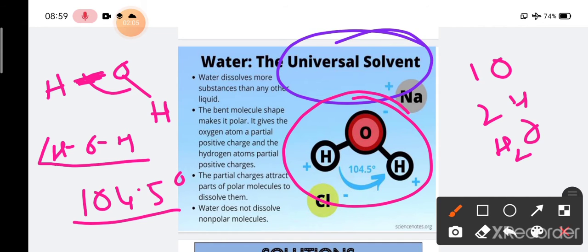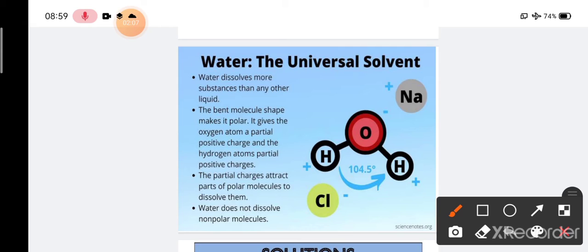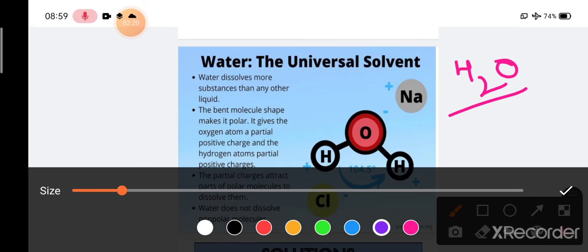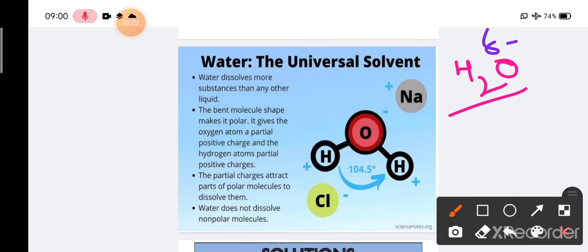Most importantly, in the case of water, that is H2O, we have oxygen and hydrogen, and oxygen has a del negative charge. As we know, oxygen is highly electronegative.